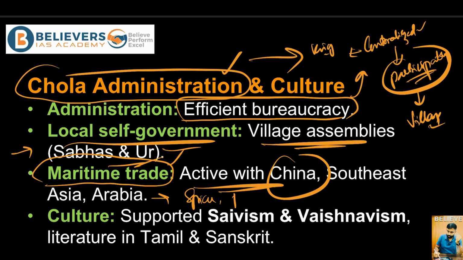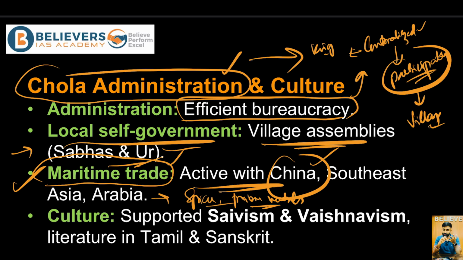Even precious metals and textiles, right? All these things were in demand, and because they had a very strong foothold on the coastal belt, or the maritime belt, of India back then, this was one of the important revenue generation aspects of the Chola Empire, right?